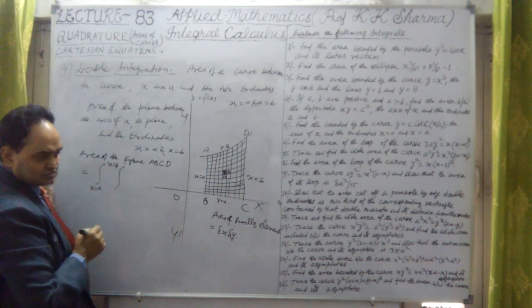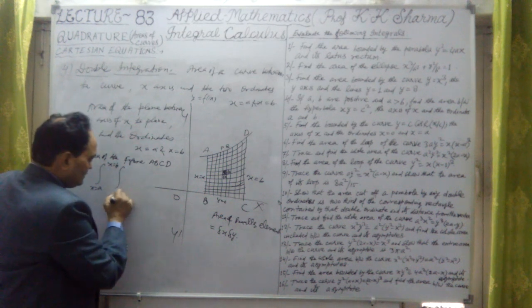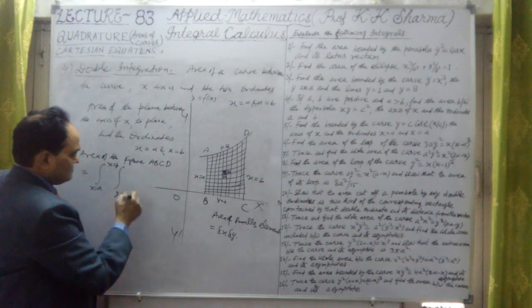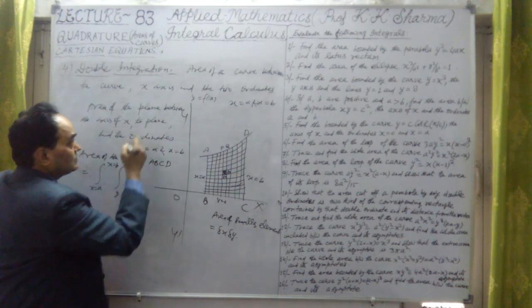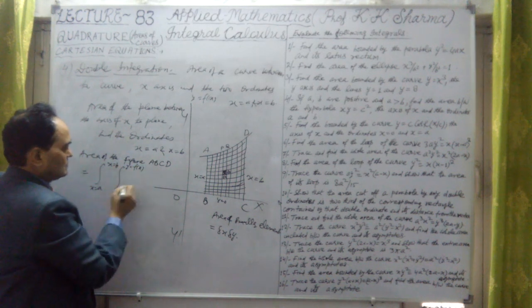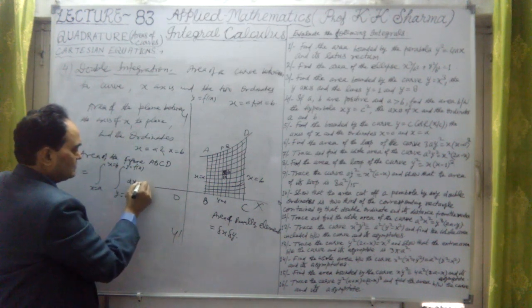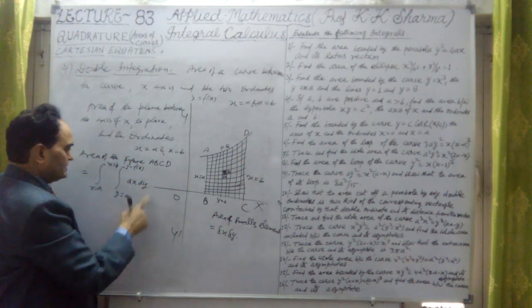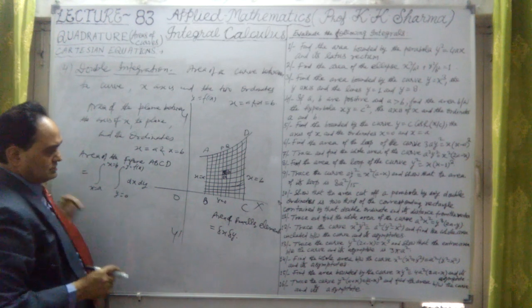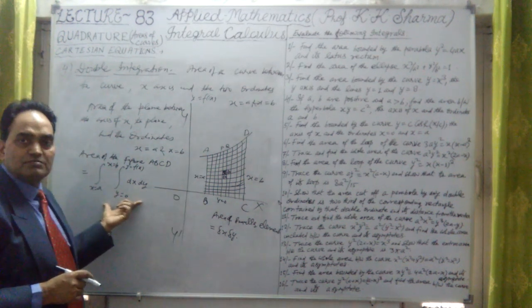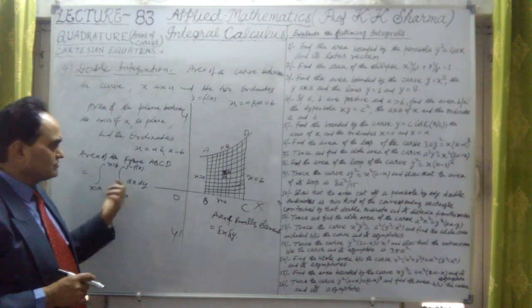Second integration sign for y, this is y equal to 0 on the x-axis to y. Here is the curve given, y equal to f(x), into dx dy. Limiting portion delta x delta y will convert into dx dy. So this is the area of this plane curve with the help of double integration. This formula we use by double integration.